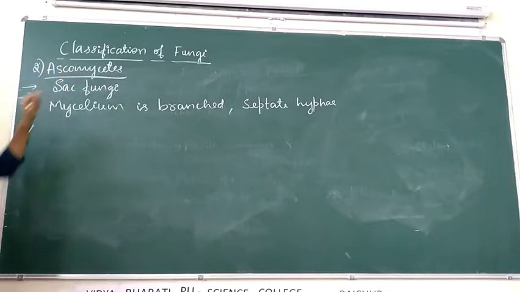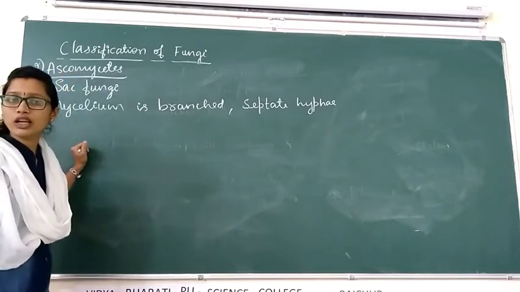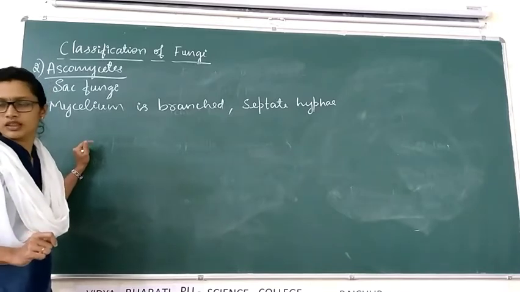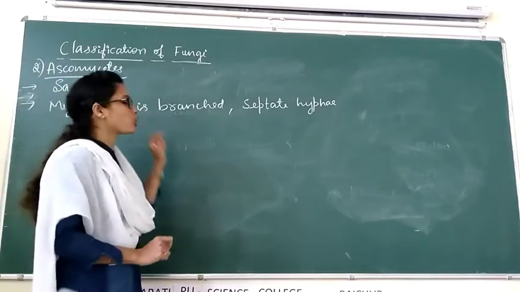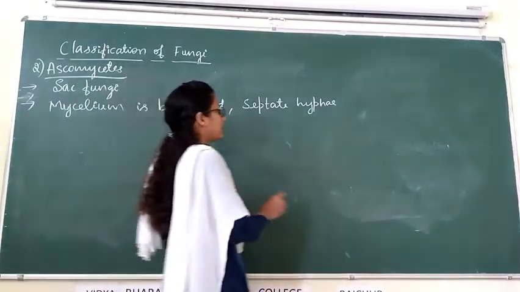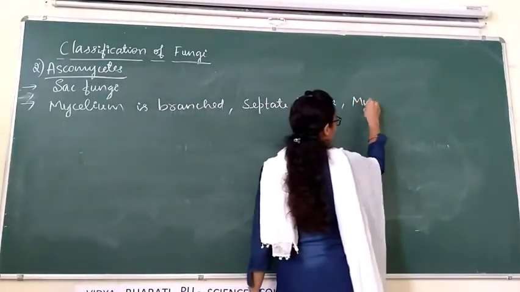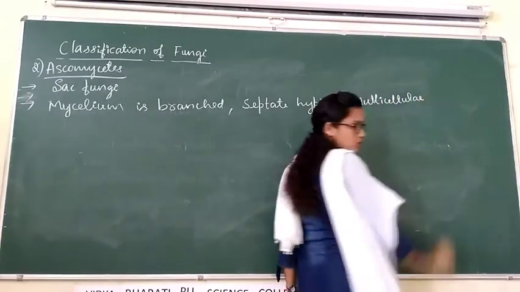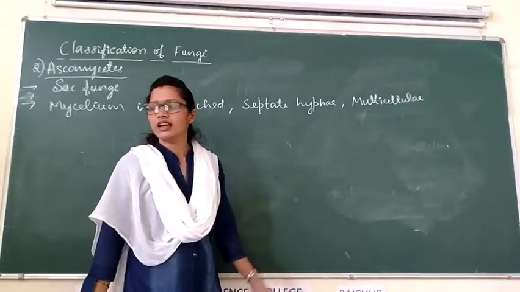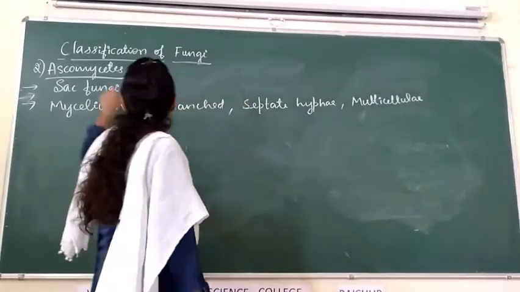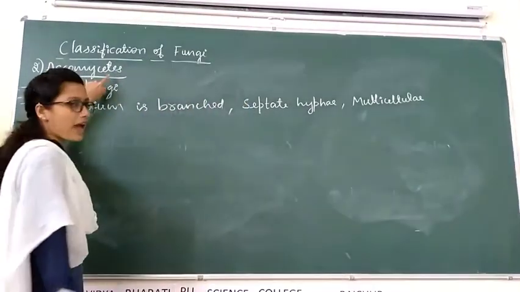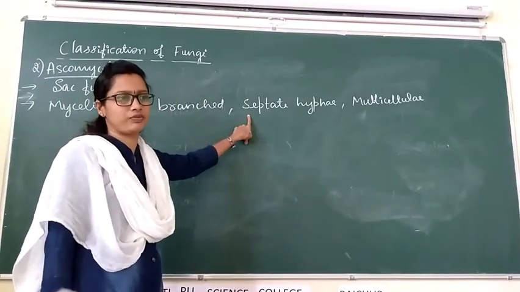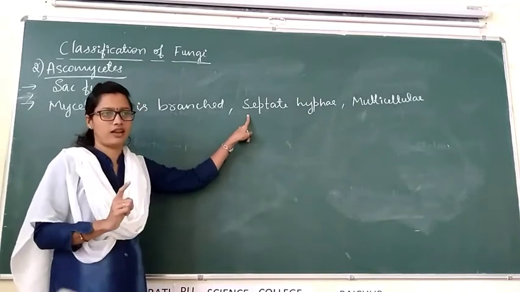The members of Ascomycetes are usually multicellular except yeast. Yeast is included under Ascomycetes, but yeast is a unicellular organism, meaning it contains a single cell.